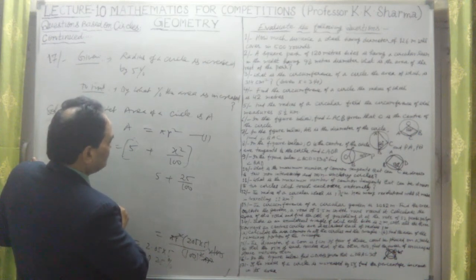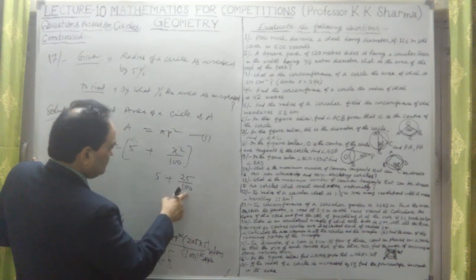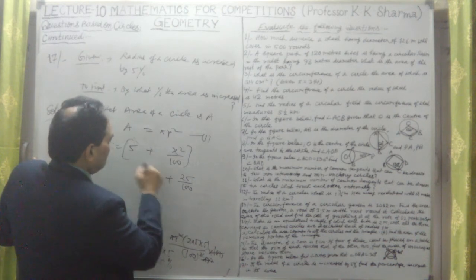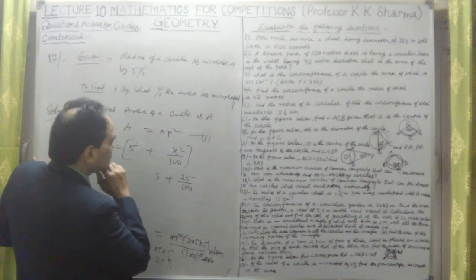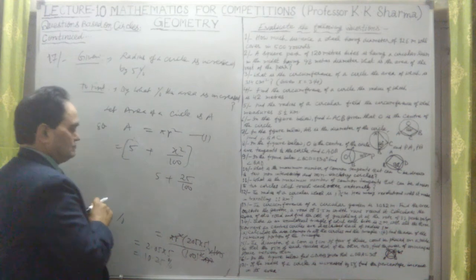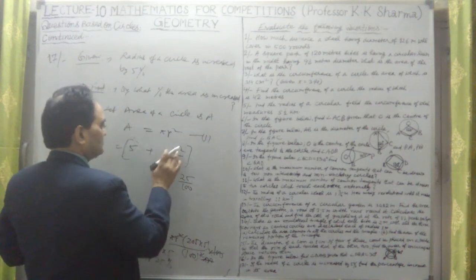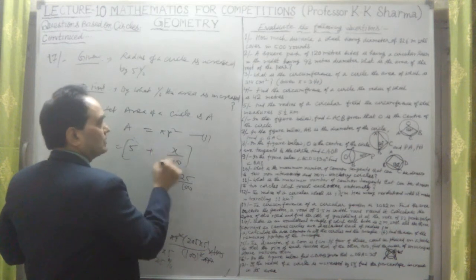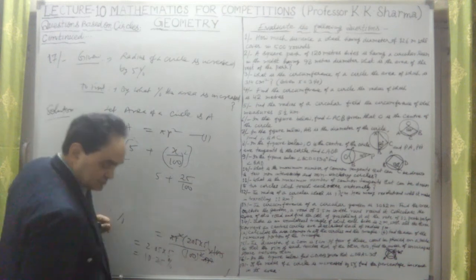If I take the whole square of that value, then I think this whole square is needed, not x square. Maybe I'm just forgetting the formula.